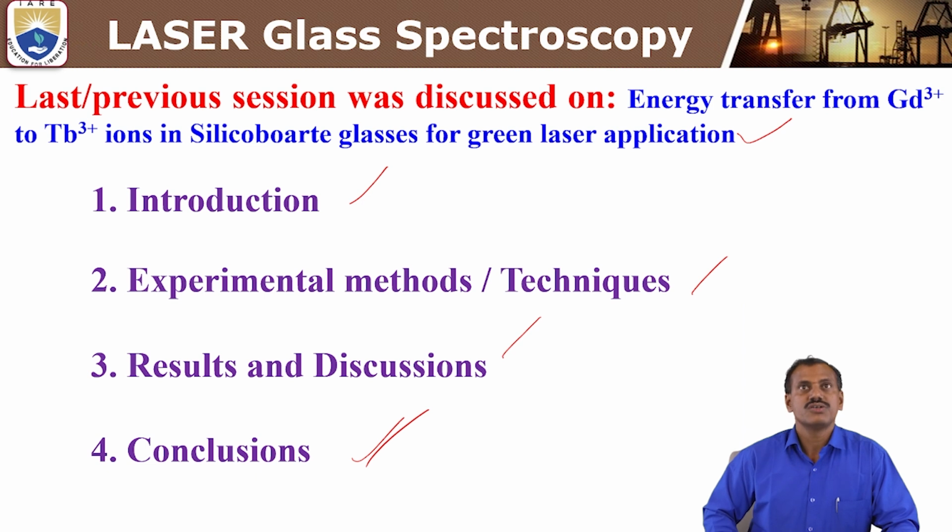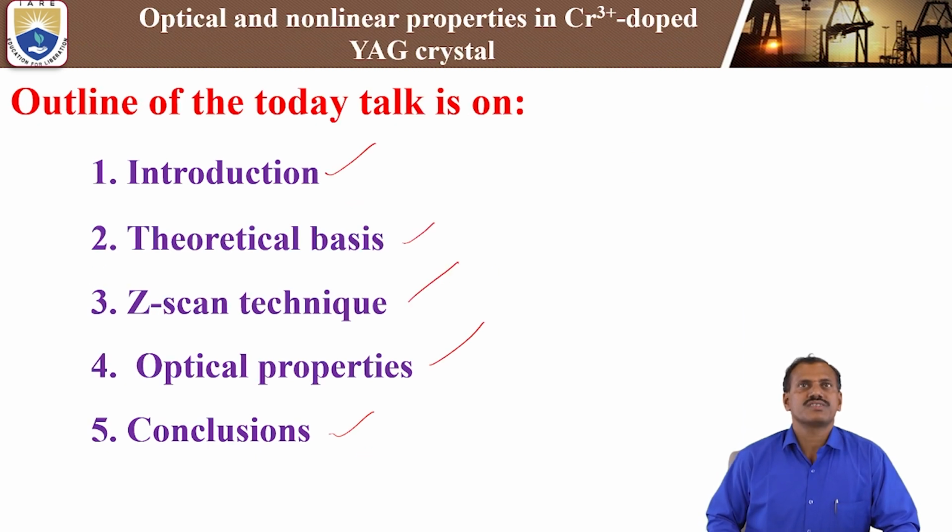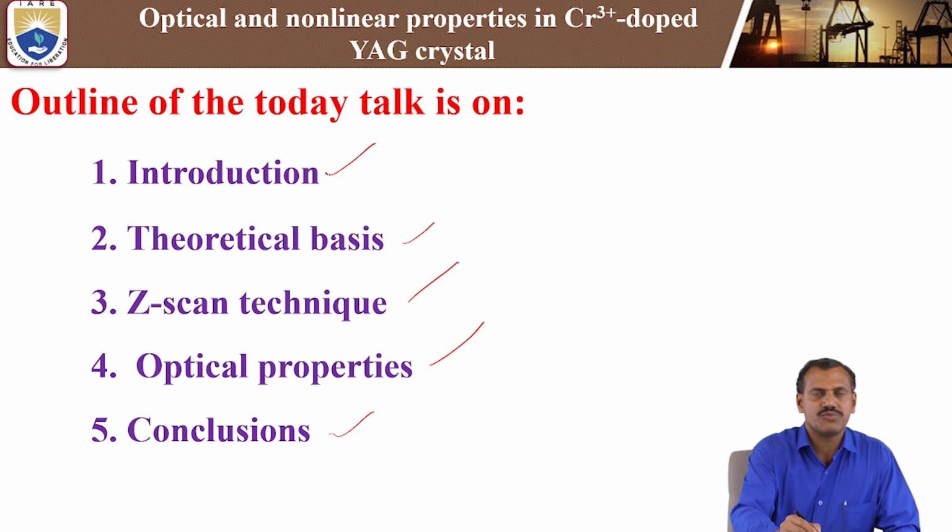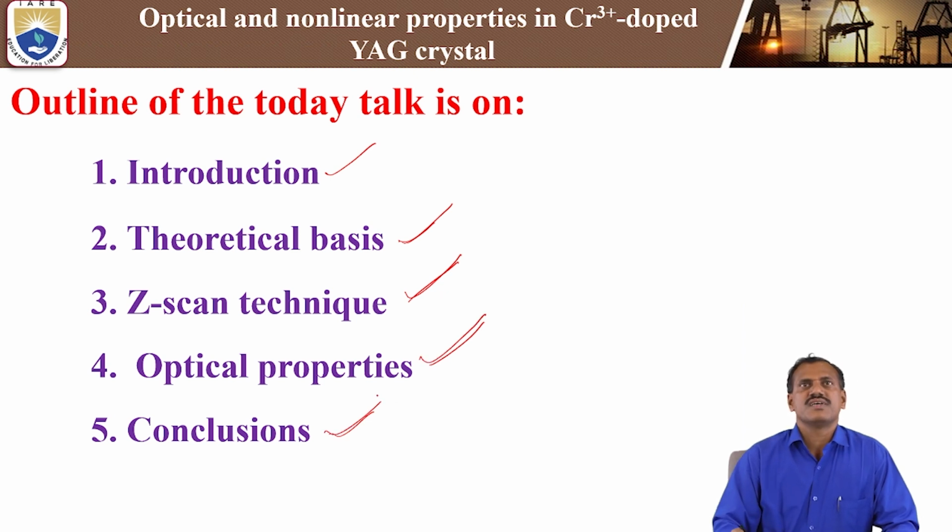So today we are going to discuss the optical and nonlinear properties in chromium 3 plus doped YAG crystal. In that, we are going to discuss the introduction, theoretical basis, Z-scan technique, optical properties, and finally the conclusion. This is what we are going to discuss in today's talk, which mainly involves the optical and nonlinear properties in chromium 3 plus doped YAG crystal.